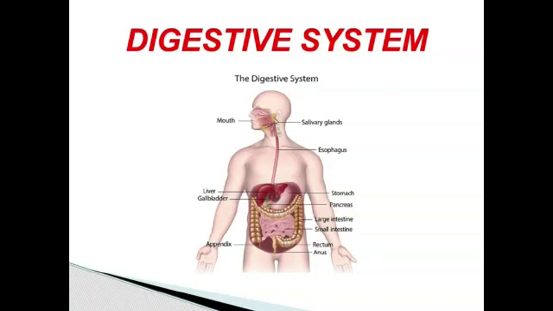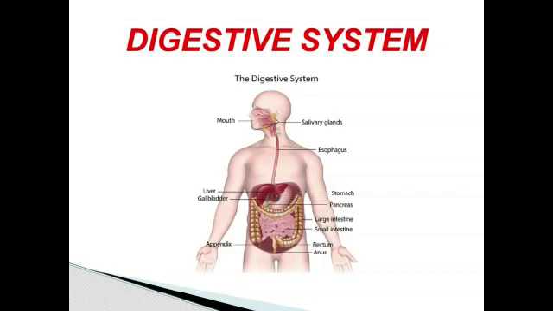Digestive glands. Many organs are involved in the secretion of digestive enzymes. Among them, 3 glands are very important for digestion. They are the salivary glands, pancreas and liver. Our mouth secretes a water-like substance known as saliva.